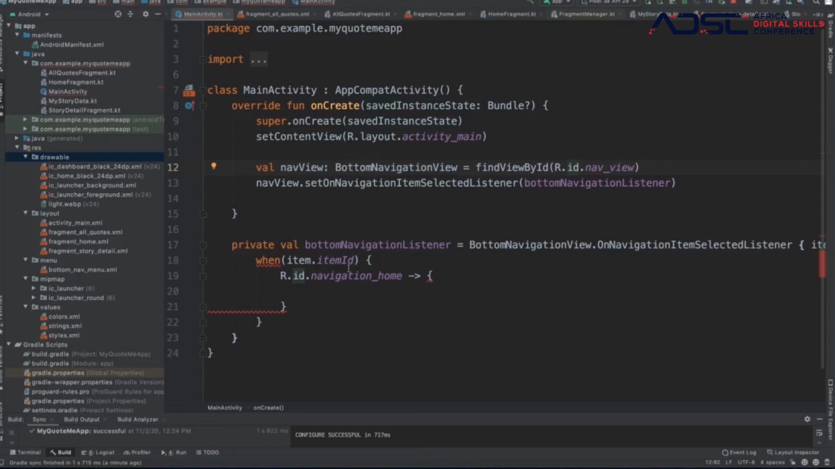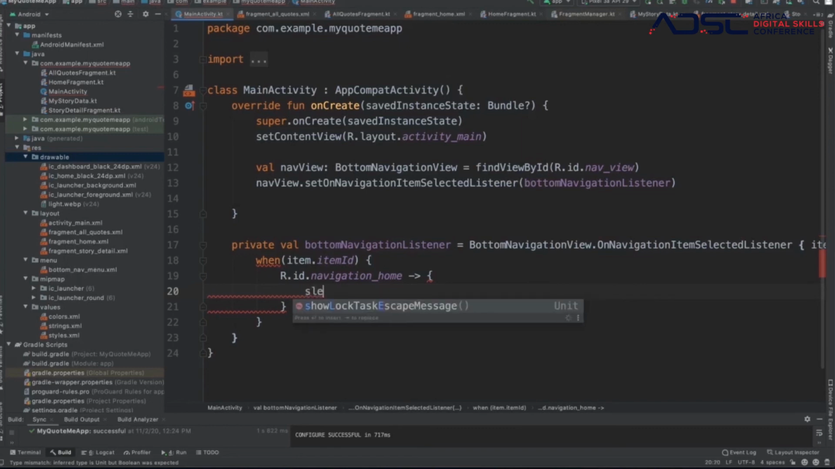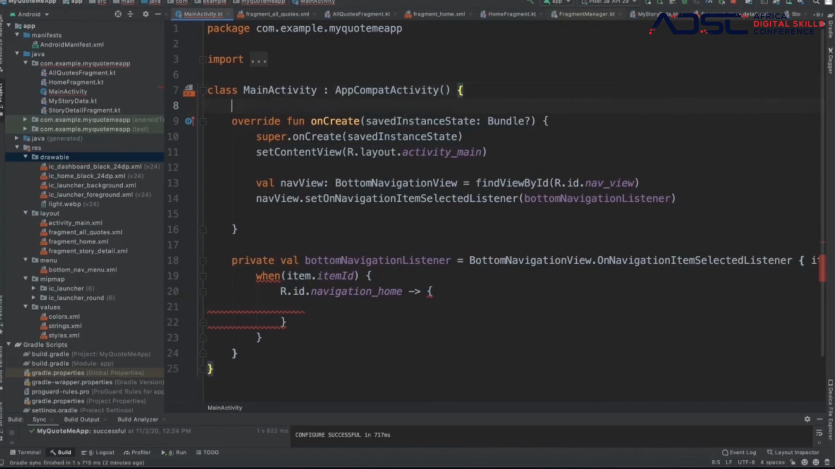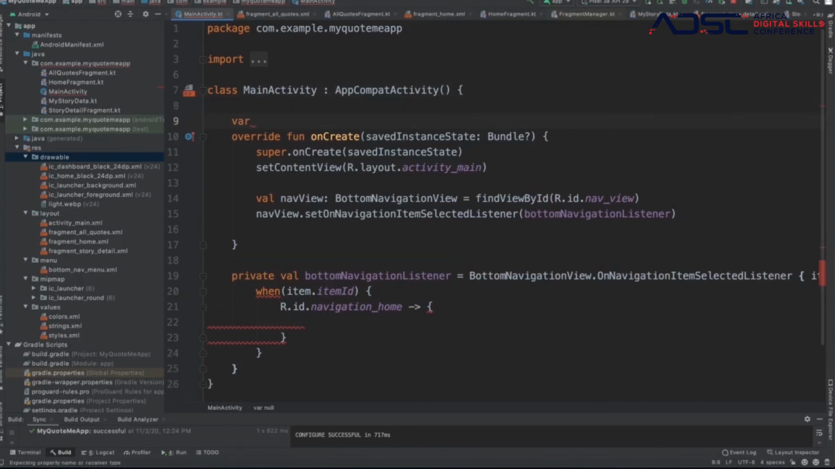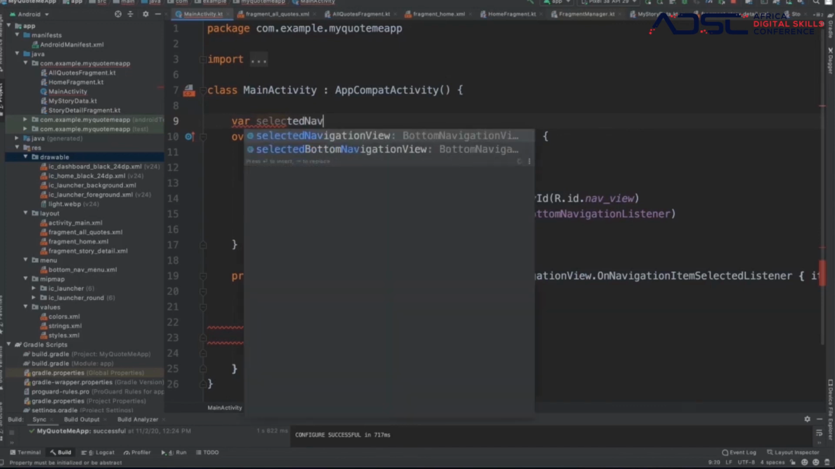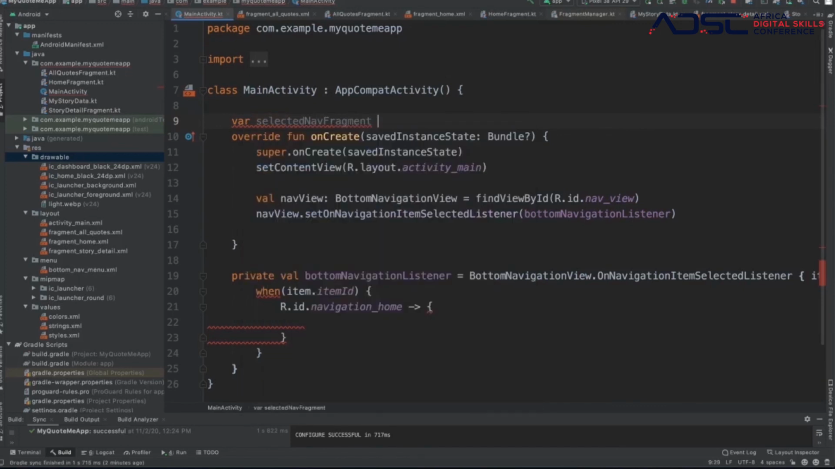So we're just gonna keep it very simple here. So what we're gonna do is when we click on one of these, we want to open. When we click on the home icon, we want to open the home fragment, right? So first, let's create a variable here. That is what we call it. That says selected nav fragment, right? Selected nav fragment, which is going to be fragments.